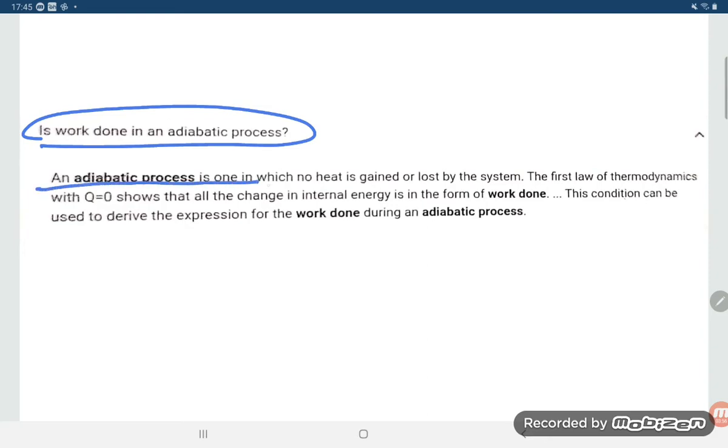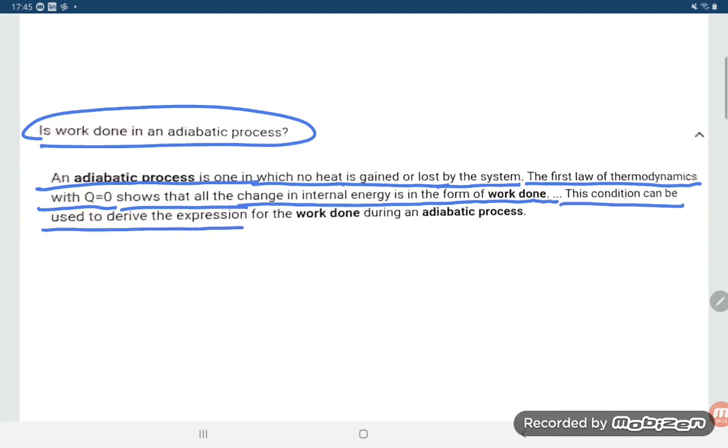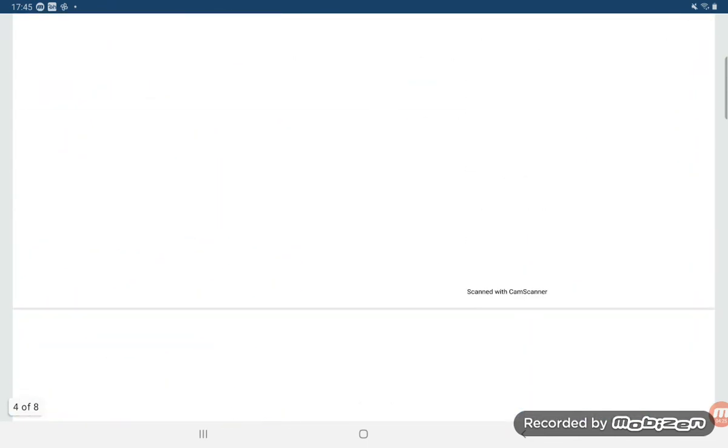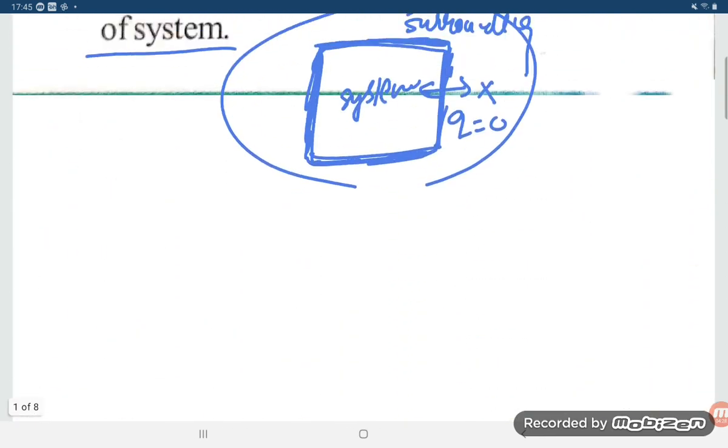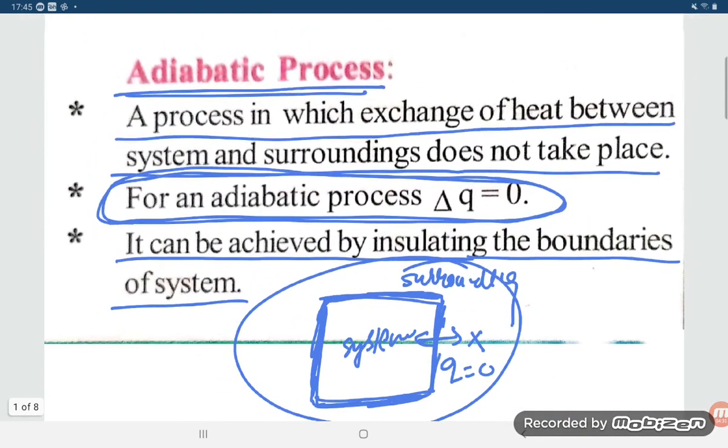An adiabatic process is one in which no heat is gained or lost by the system. The first law of thermodynamics with Q equal to 0 shows that all the change in internal energy is in the form of work done. This condition can be used to derive the expression for the work done during the adiabatic process. There is no heat transfer in adiabatic process. An adiabatic process is so fast that we cannot even think about the exchange of heat, as the exchange of heat is a very slow process.